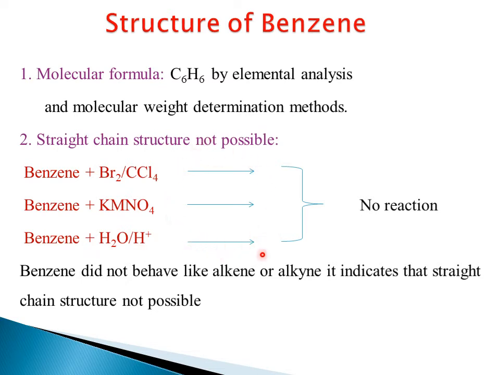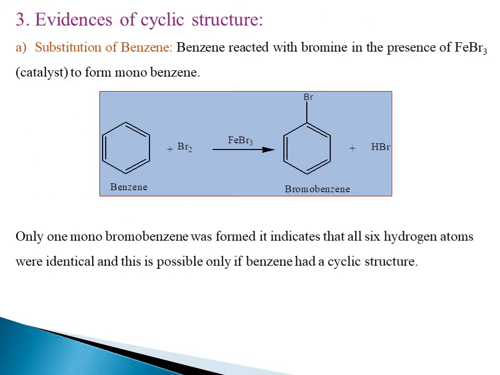Because of the absence of catalyst, the benzene should not undergo any reaction. It indicates it is not like the structure of alkene or alkyne, so it is not a straight chain. Next one is evidences for cyclic structure. From the second point we can say that it is not a straight chain. Automatically it indicates the cyclic structure of benzene.